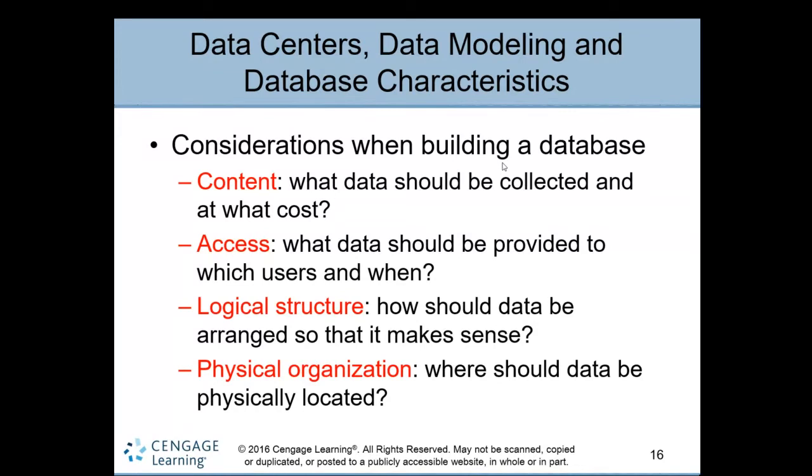Next is accessibility: what data should be provided to which users, and when. This covers data accessibility, availability, permissions, security, and authorization, and all of it should be considered. For example, I'm working in a payroll system and my colleague is working in the inventory system. The inventory employee cannot access payroll data, and payroll employees cannot access inventory data.